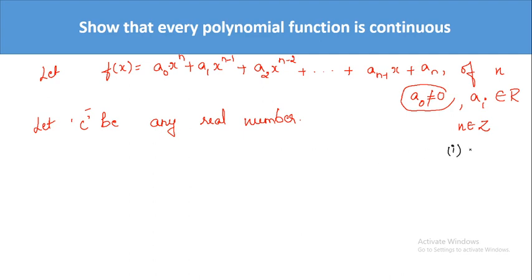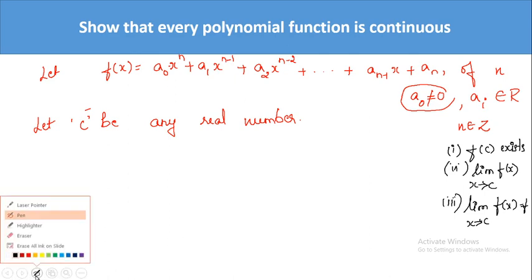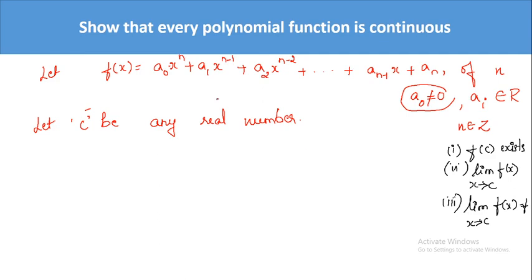First one is you have to find f of c, and check that f of c is finite, that is, f of c exists. Second, find the limit of f of x as x tends to c, and then see whether these two are equal. That is, the limit of f of x as x tends to c should be equal to f of c. This is what you have to verify. We'll start with the first one. First you have to find f of c. We have f of x, so in place of x, we have to replace it by c.